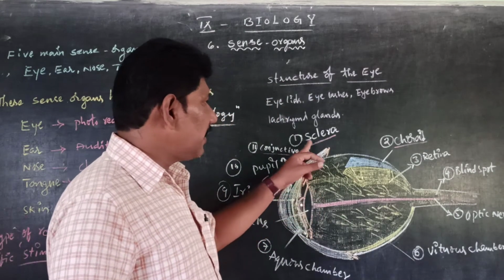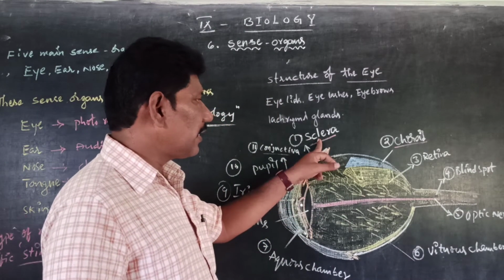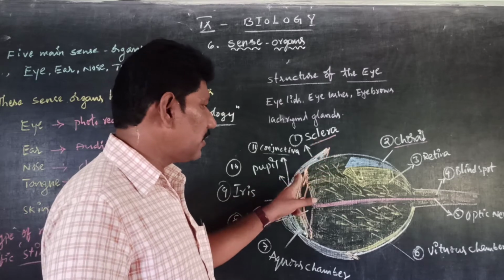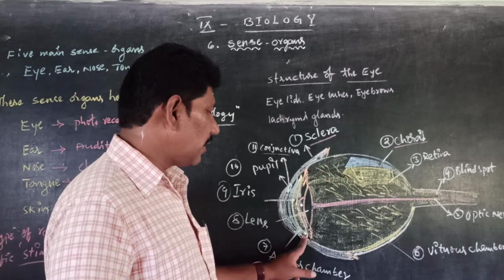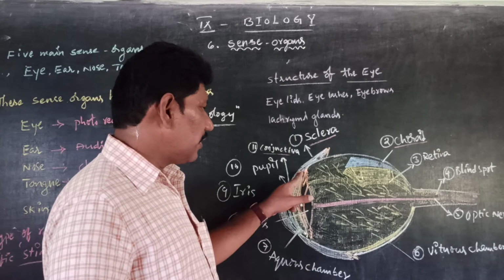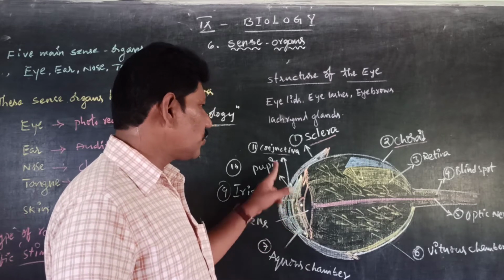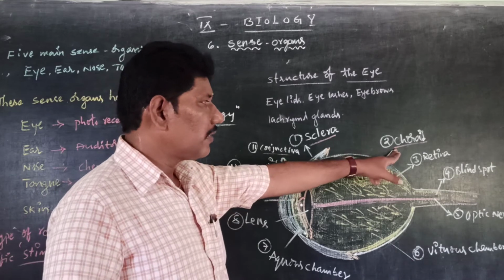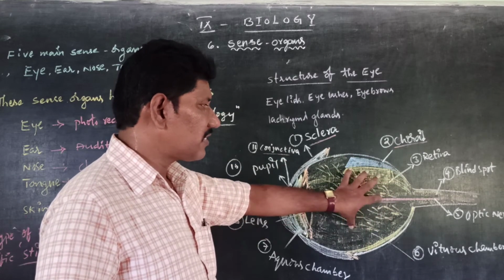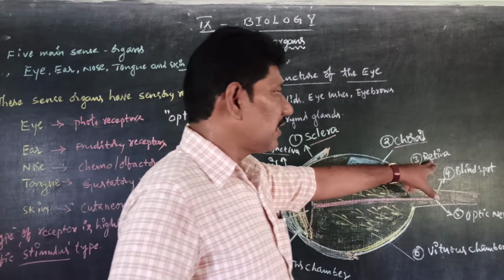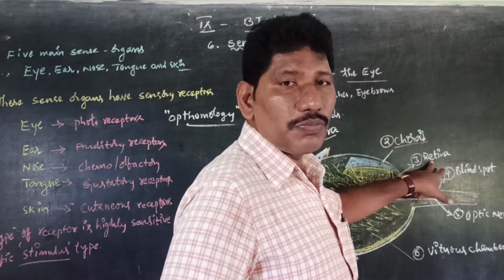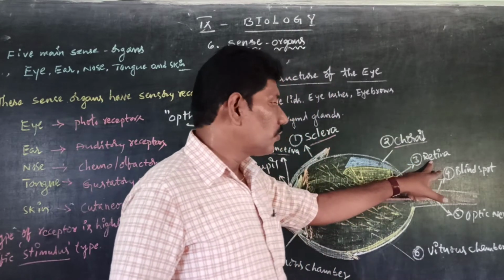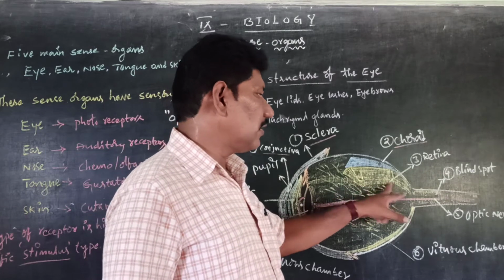So what I am explaining: the first one is the sclera or sclerotic layer, the outermost layer, which covers the total front portion of the eye. It bulges and forms the conjunctiva. The second layer is the choroid layer, which has a rich blood vessel connection. The third one is the retina, the most sensitive part of the inner eye. This inner eye has rod cells and cone cells.